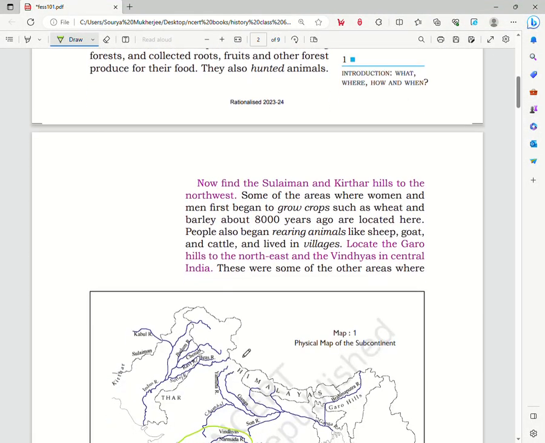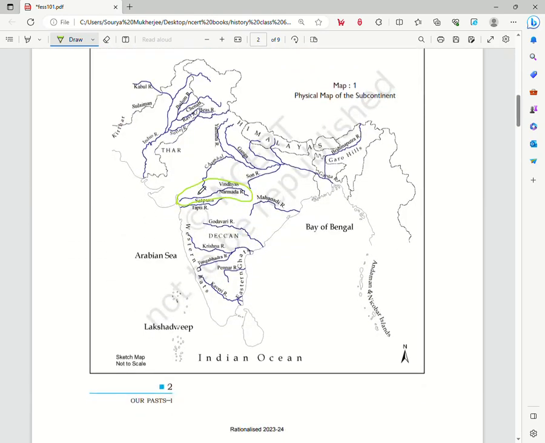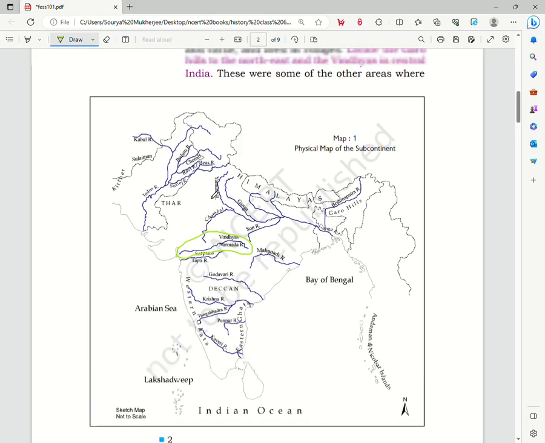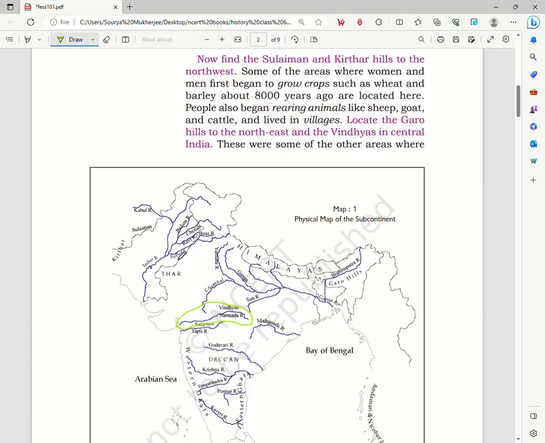Now these people that lived here were primarily hunter-gatherers. They hunted animals in the forest and gathered the forest produce such as fruits, leaves, and all the other things for their survival. Next we see the Suleiman and the Kirthar hills to the northwest. In the same map, to the northwest in the Pakistan region, there are the Kirthar and the Suleiman hills. I have underlined these portions so you can see properly.